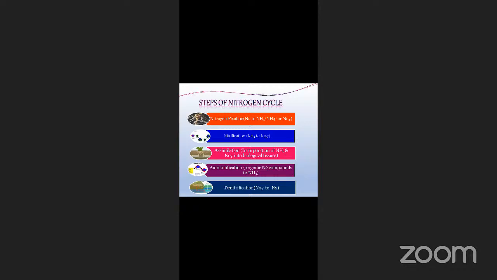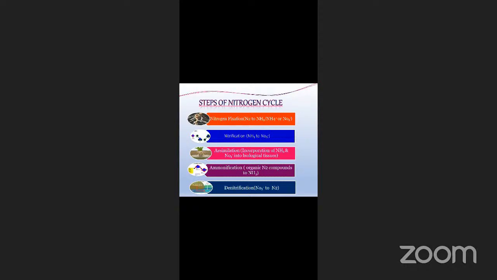So these are the steps of the nitrogen cycle. First one is nitrogen fixation, that means the atmospheric nitrogen is getting converted to ammonia or nitrate. The second is nitrification, that is from ammonia to nitrate. And third is assimilation. So whatever ammonia and nitrate are formed must be stored in the tissues of the plants.